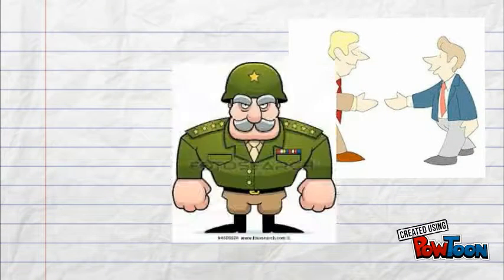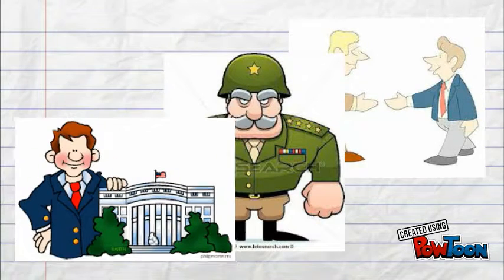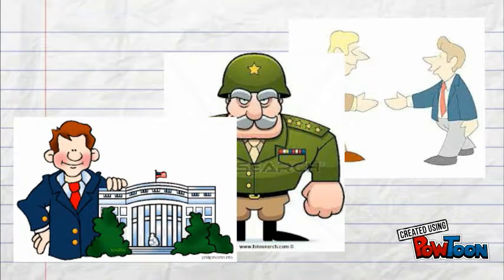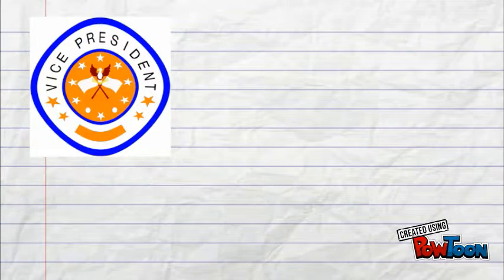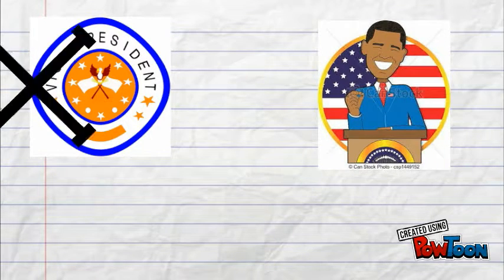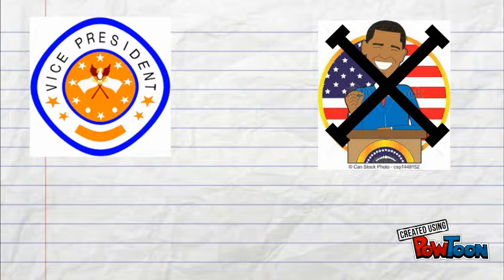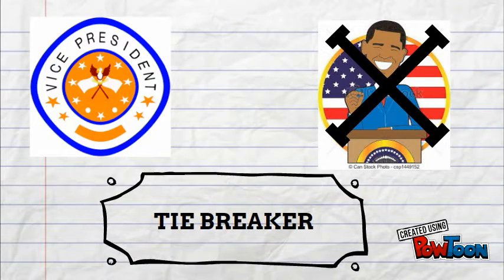The President also acts as the head of state, the Commander-in-Chief of the Armed Forces, and the Chief of the government. The Vice President is the person who will take over if the President is unable to perform his duties. The Vice President is also the President of the Senate, where they would cast the deciding vote in the event of a tie. Sometimes the Vice President takes on a specific policy portfolio, while others simply serve as the President's